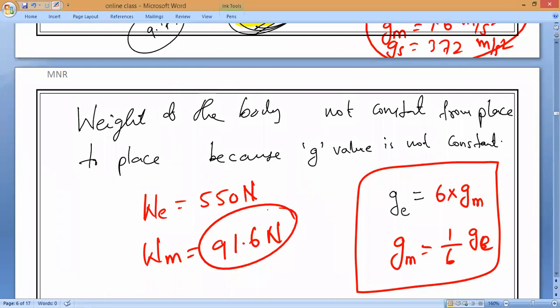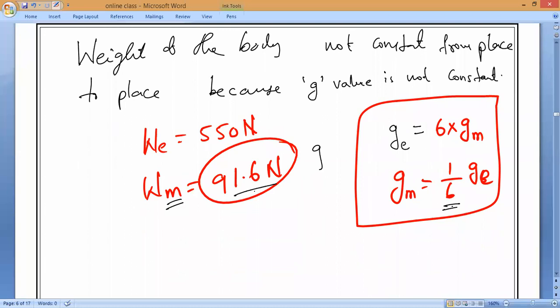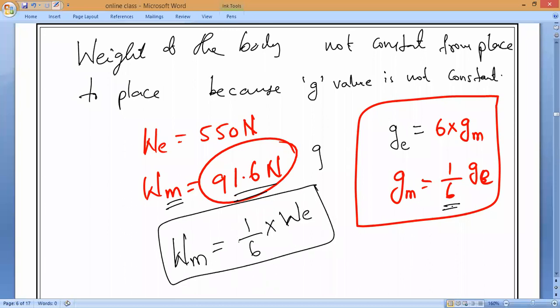His weight on Moon is almost, see, because gravitational force is decreasing 6 times, so weight also decreases by 6 times. So I can say weight on Moon is equal to 1/6 times of weight on Earth. So please remember this, because Moon is the natural satellite for the Earth, we will always study about Earth and Moon. As it is, gravity is decreasing 6 times.